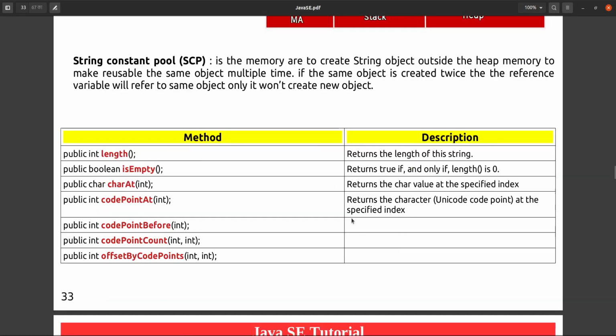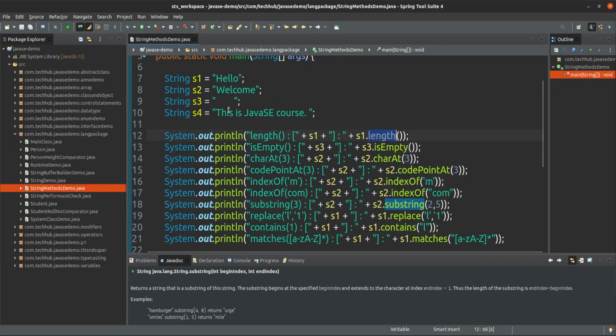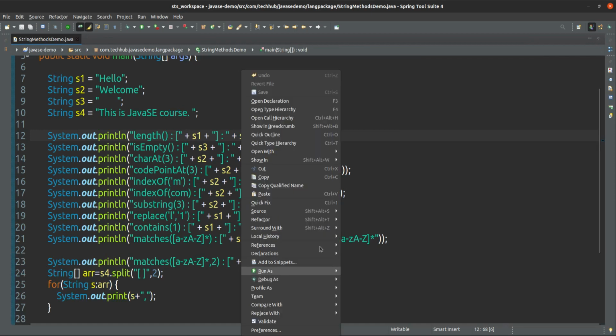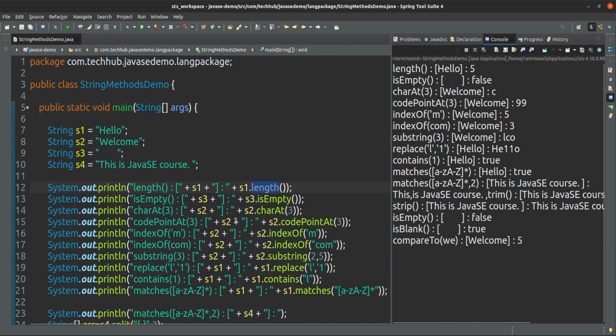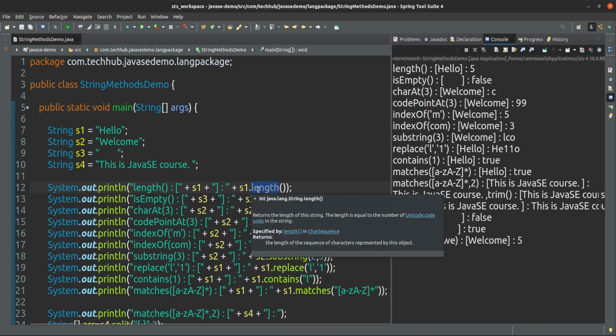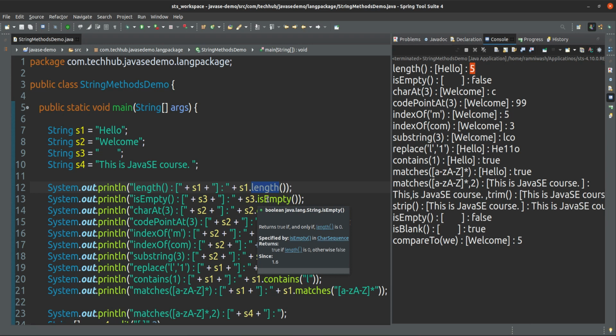Whatever we are discussing here, that's all. First one is length. What is length? Length is nothing but it returns the size of the string. s1.length, what is the length of s1? 1 2 3 4 5. Yeah, that's why it is coming 5. isEmpty: is s3 empty? No, s3 is not empty.